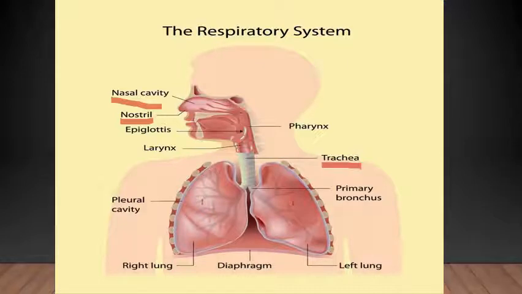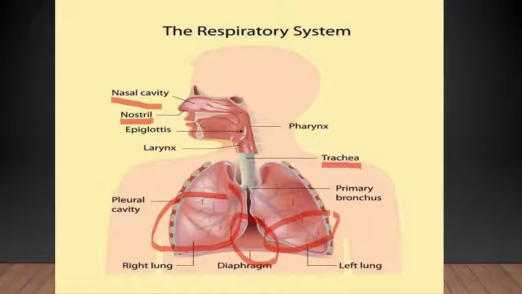Okay, the left lung has two lobes, the right lung has three lobes. You can see here there is a small differentiation, right? There are two lobes, one, two. Here there are three lobes. You can see three different lobes, isn't it? The left lung is smaller, which creates a space for the heart. You can see the place here, no? This place is for the heart.